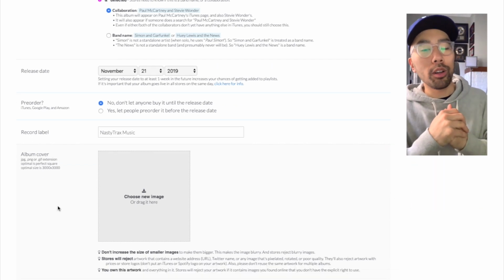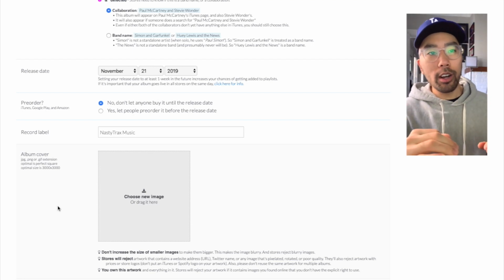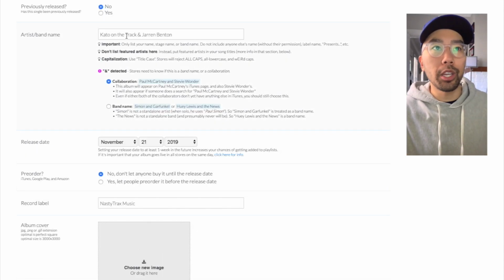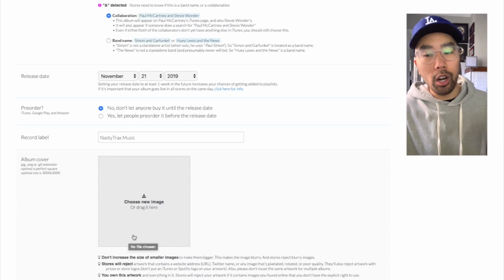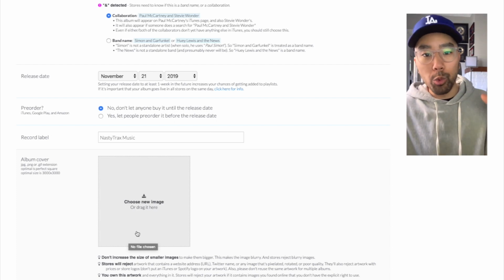Now, one important thing that I've learned about uploading the cover art is that if the cover art doesn't match the artist's name word for word, so if this is a collaboration between Kato on the track and Jeremy Benton, if it does not say on the cover art Kato on the track and Jeremy Benton, the cover art will be rejected by the stores and you're going to have to re-upload it.